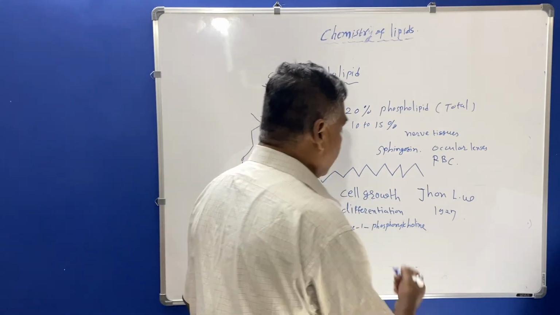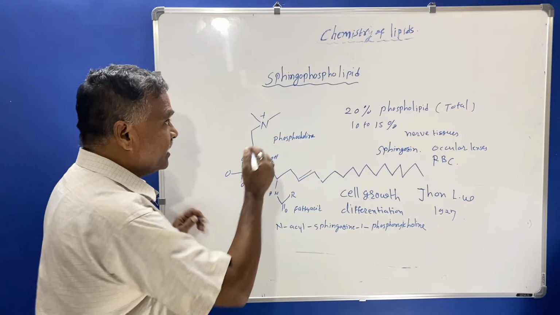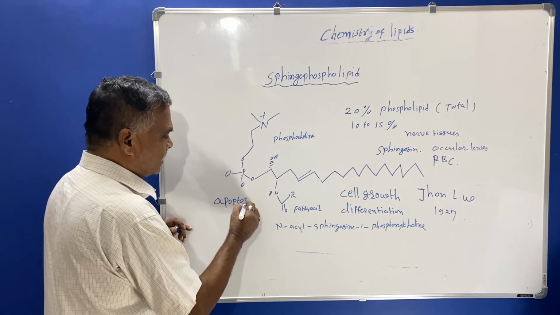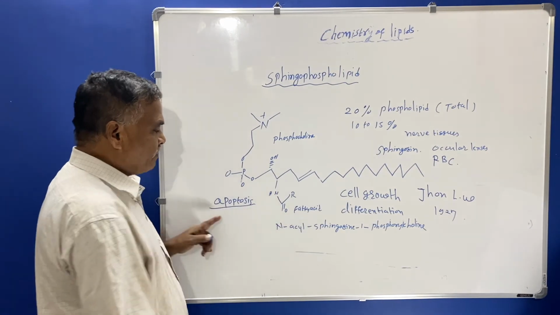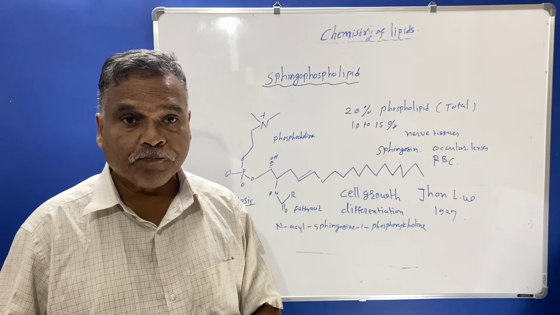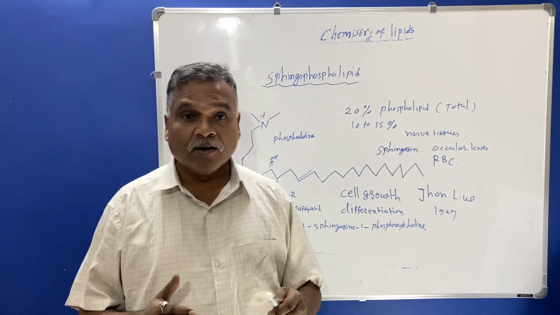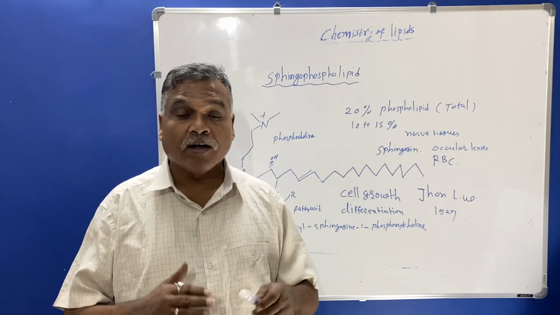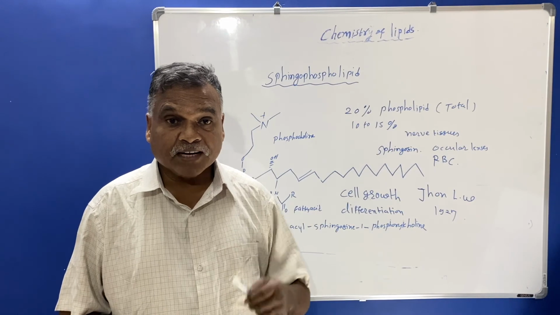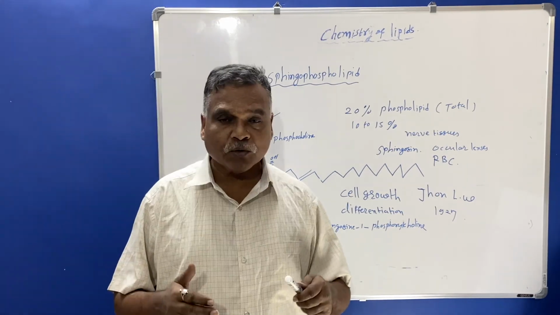Another important function carried out by the sphingophospholipid is apoptosis. Apoptosis is the process where the elimination of cells takes place, and these cells are virus infected cells, dead cells, or cells which are carcinogenic in nature.